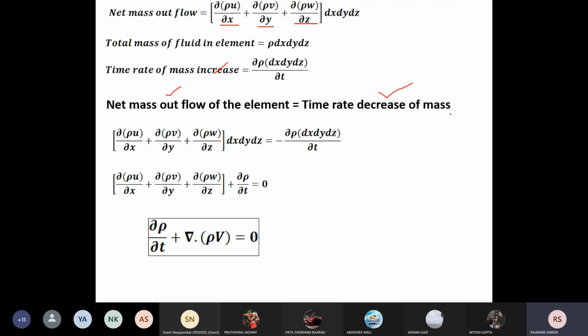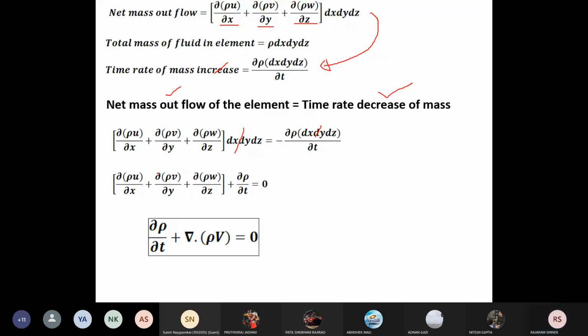So we can equate these two equations, this one and this one, and after equating we get this equation, with the derivatives of rho u, rho v, rho w times dx dy dz on one side. Now I can cancel dx dy dz from both sides. Here I have taken a negative sign because this is a decrease.